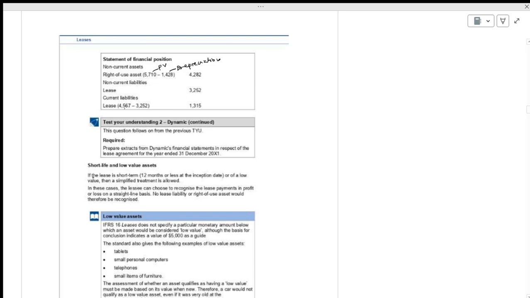The first year closing balance minus the non-current liability is equal to the current liability. Okay, the same thing, it is an extension of what we have done in the previous case. Is it okay? Is it clear to you?